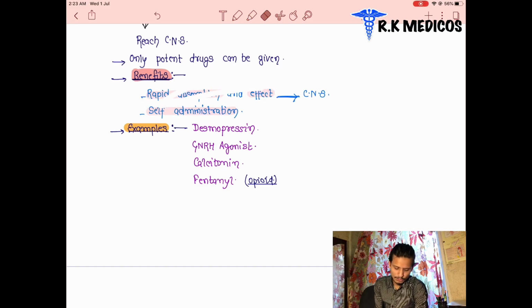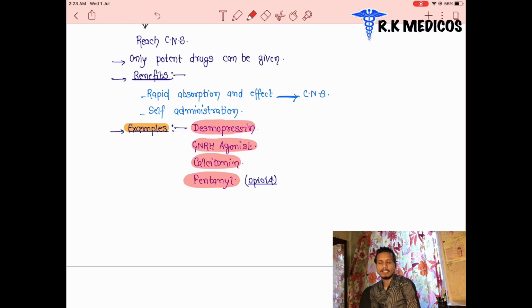It's not a must to memorize it now, but one drug is very important: fentanyl, which is opioid in nature. We will discuss it later in the opioid section. Fentanyl is taken intranasally or by inhalation. Intranasal: calcitonin, growth hormone, GnRH agonist drugs, and desmopressin. These are the 4 drugs which are taken intranasally. We have to memorize this. Only the most important one is fentanyl here.